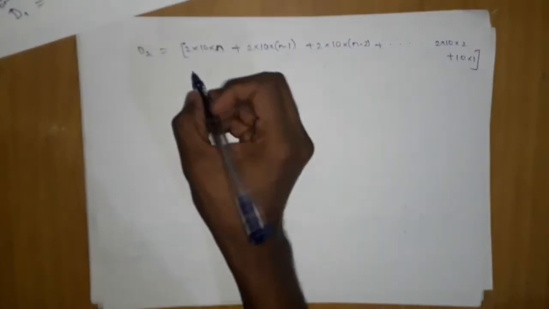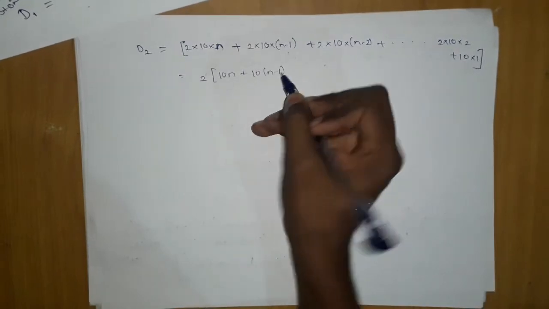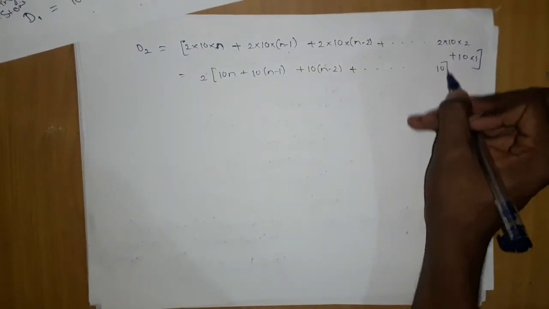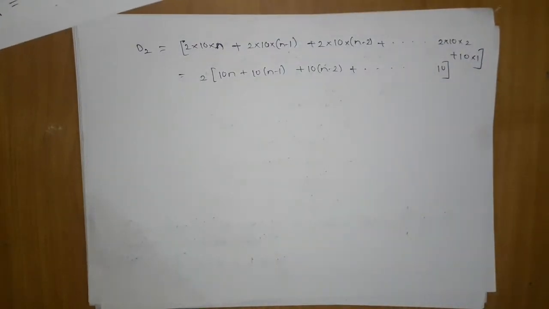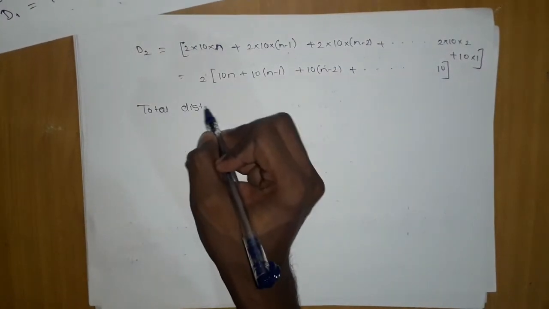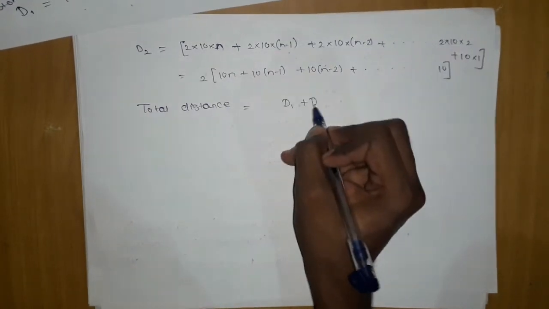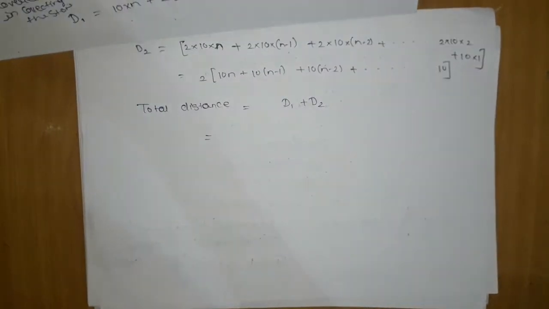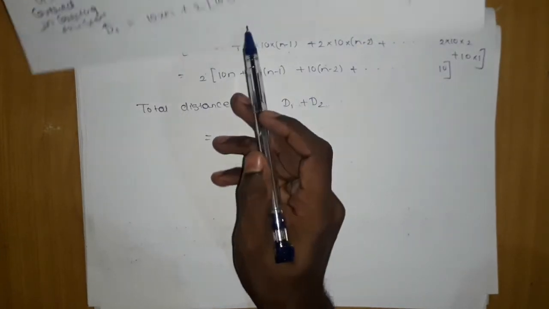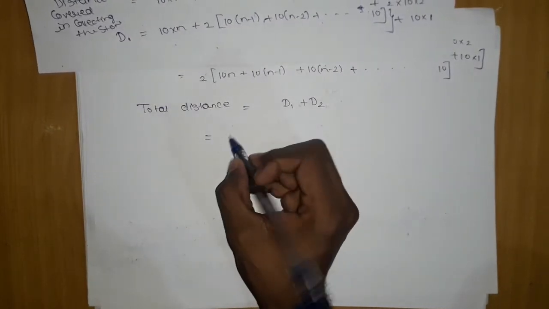So we will take the 2 common: 10 into n minus 1, 10 into n minus 2, and so on till 10. Now what we can see is the total distance. The total distance will be the sum of d1 and d2. Here there is one 10 into n, and here there are two 10 into n. This series will become that series if I add one 10 into n and subtract one 10 into n. Let me make you understand what I'm telling.